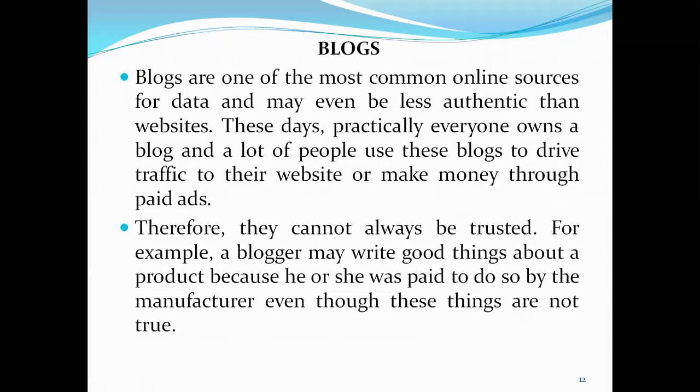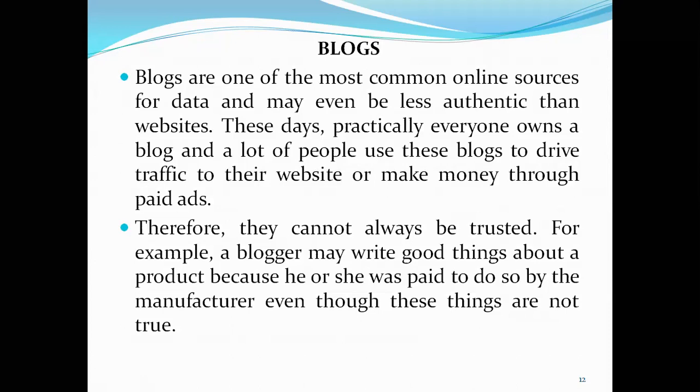So these days, practically everyone owns a blog, and a lot of people use these blogs to drive traffic to their website or make money through paid ads. So it is very difficult to tell which information is authentic and which is not. Therefore, they cannot always be trusted.